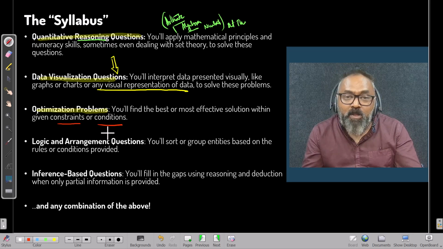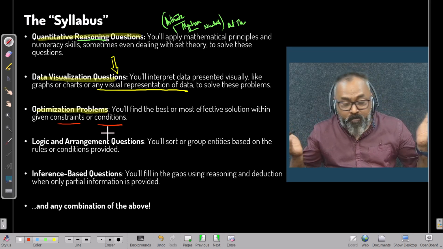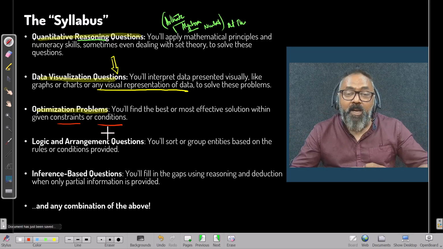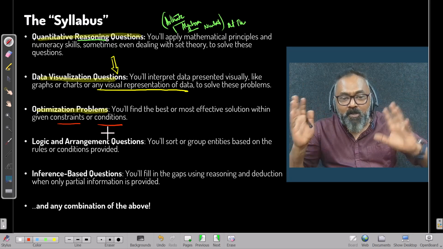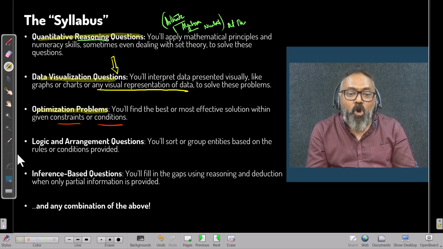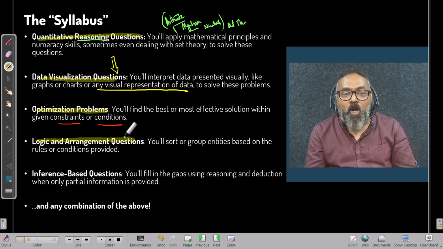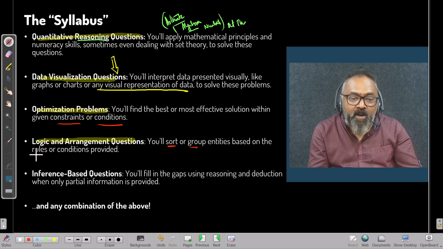Within that, how to arrive at the particular problem. Sometimes the question could be like maybe somebody is creating burgers. Order some burgers with 3 processes. The first one takes 10 minutes, second takes 2 minutes, whatever. Could be, let's say, the route. 4 places, there's a 4 route that is possible. Trying to look at the constraint. Logic, arrangement, grouping, or all that sort of questions, wherein you either sort or group entities based on the rules and the conditions that are given.